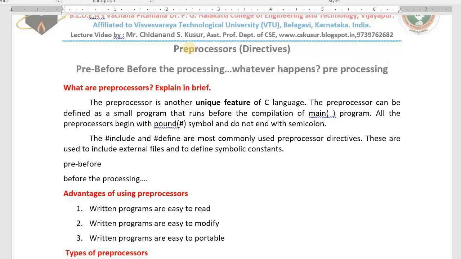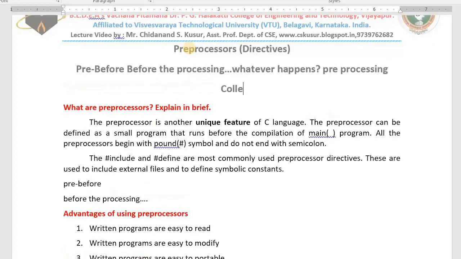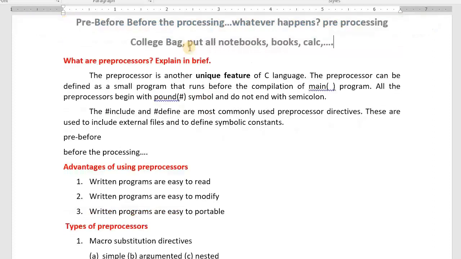Before coming to the college, what you have to do, that is what we call pre-processing. Before coming to the college, you take the college bag and you put all notebooks and books and calculator, whatever you want, everything inside the college bag. Then you come to the college. Now you are in front of me. Whatever happened before my class begins, that is what we call pre-processing. I hope you understood. In general I explained what we mean by pre-processing.